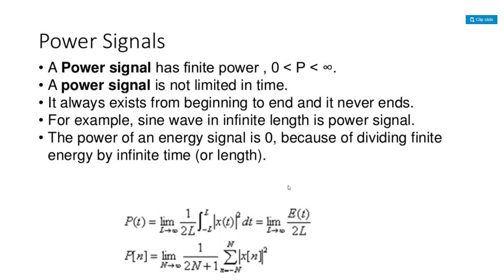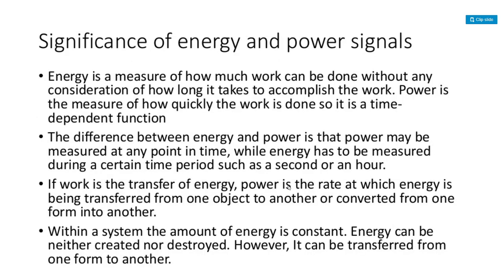In case of discrete time signals, P of n is equal to limit n tends to infinity 1 by 2n plus 1, sigma n equals minus n to plus n, x of n square. This is about the power of a discrete time signal.